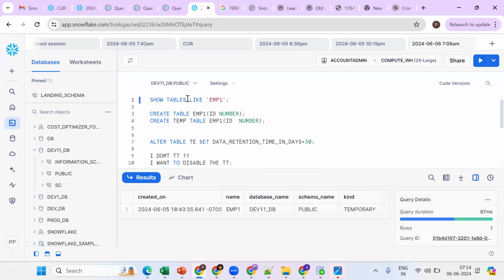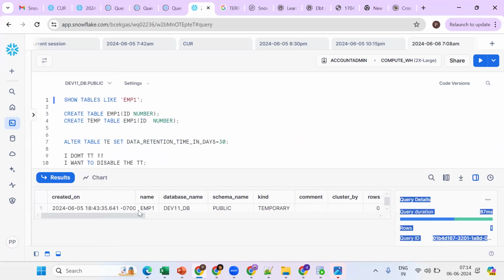Now try to execute. Now see what happened. Now this is the table that is getting populated. So remember, we can create two tables with the same name, a temporary table and a permanent table. But which table is getting populated? Only the temporary table is getting populated. Now what about other sessions?